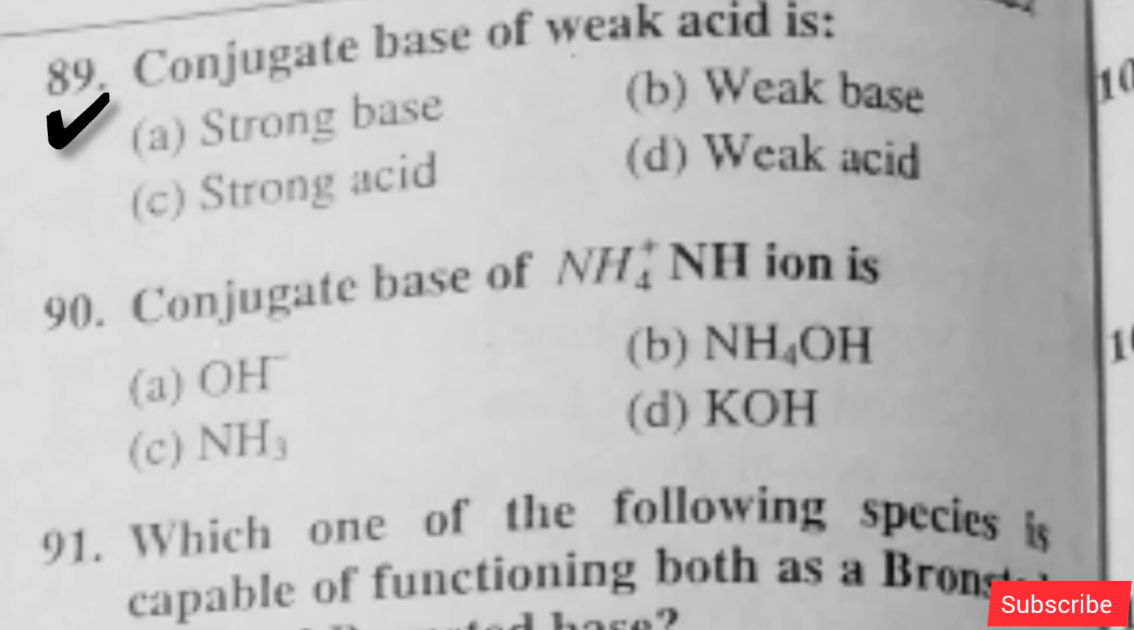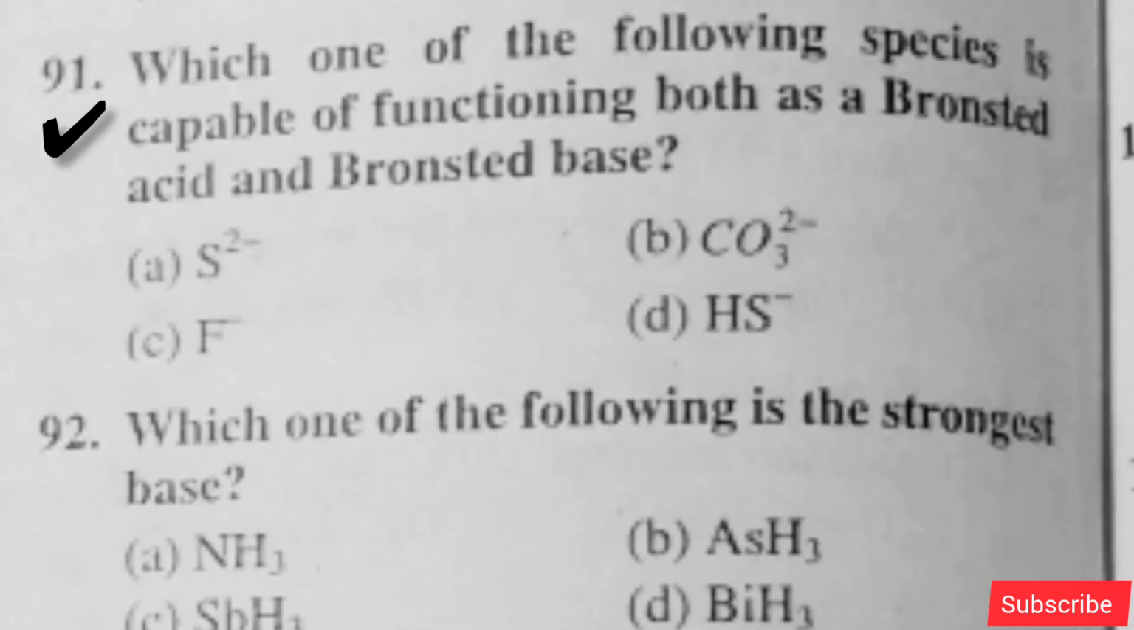Conjugate base of weak acid is, option A is right. Conjugate base of NH4+ ion is, option C is right. Which one of the following species is capable of functioning both as a Bronsted acid and a Bronsted base? Option D is right. Which one of the following is the strongest base?